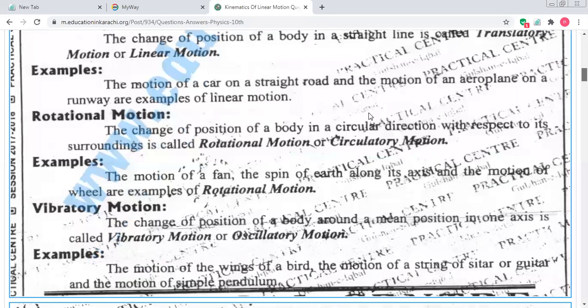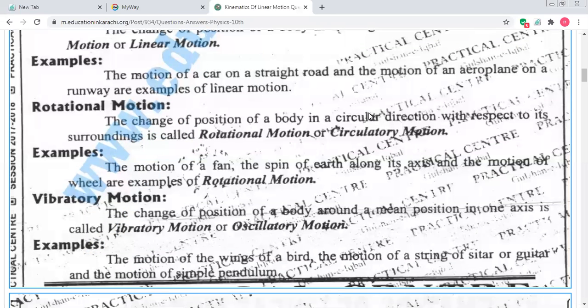Rotational motion. When the body changes position in a circular direction, just like the movement of the earth or the movement of a fan. The change of position of a body in a circular direction with respect to its surroundings is called rotational or circulatory motion, the motion in a circle. Motion of a fan, spin of the earth along its axis. The earth is moving not around the sun only, it also moves along its axis. Can you see the days convert into nights, and nights convert into days?